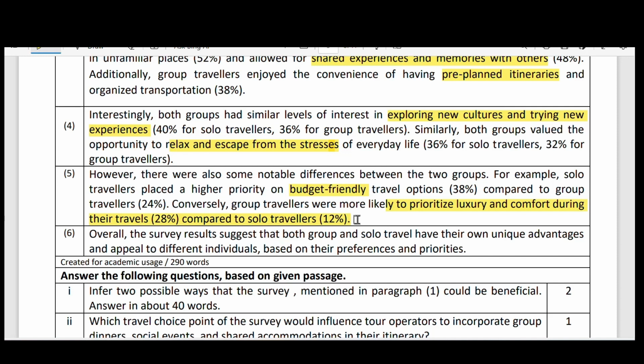Overall, the survey suggests that both group and solo travel have their own unique advantages and appeal to different individuals based on their preferences and priorities. That is what the total passage is about.